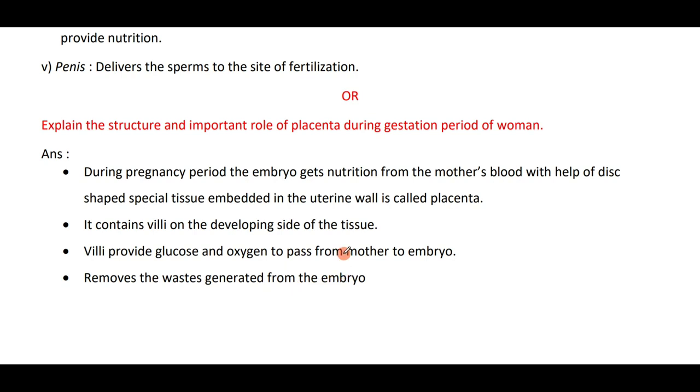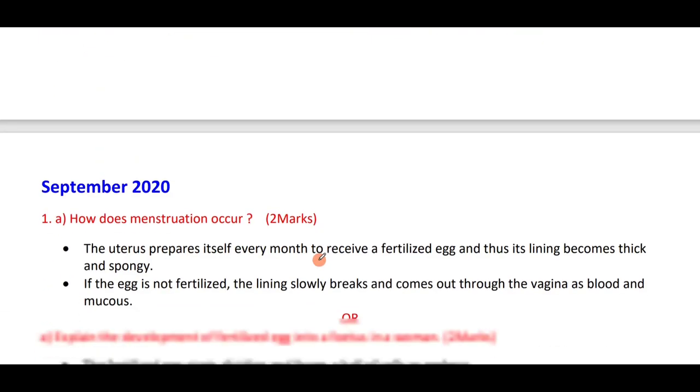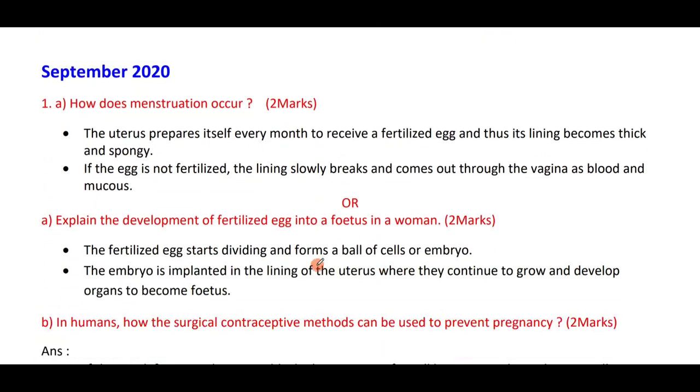So, during pregnancy, the placenta plays a very important role in providing nutrition to the growing fetus, and the waste generated by the fetus should be thrown out. That also takes place through the placenta. How does menstruation occur? The uterus prepares itself every month to receive the fertilized egg. In case it is not received, what happens? The lining slowly breaks and comes out through the vagina as blood and mucus.